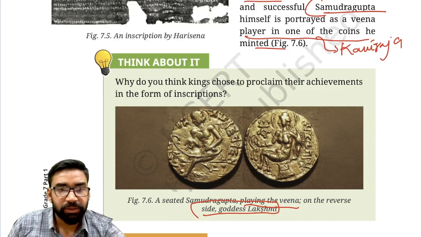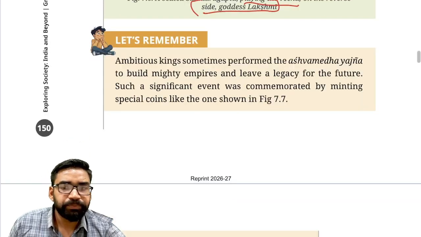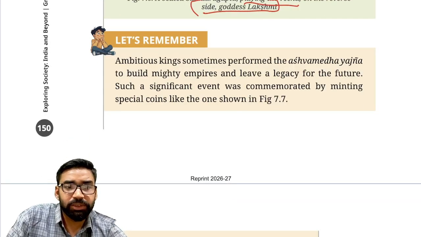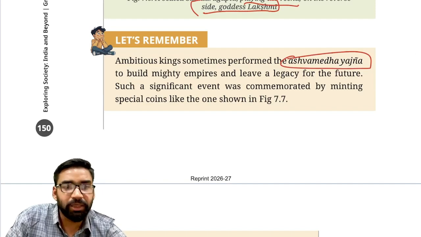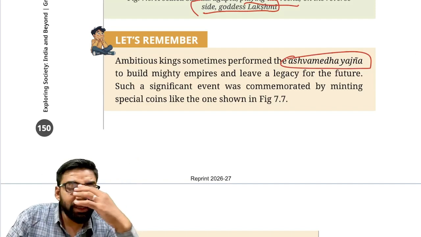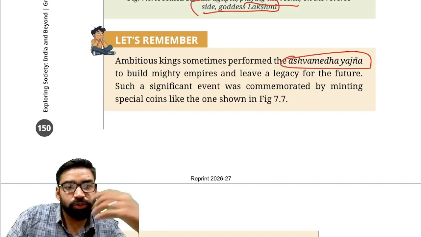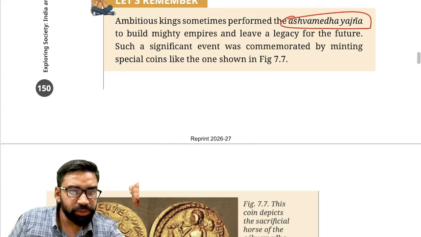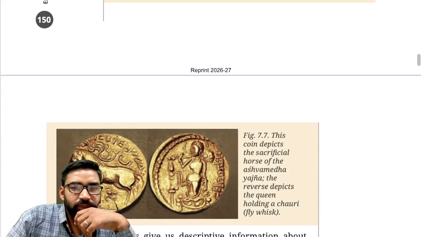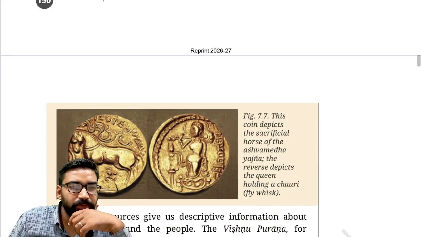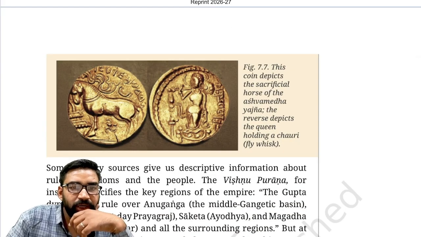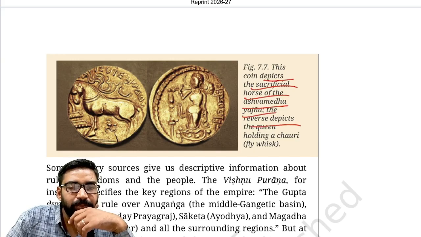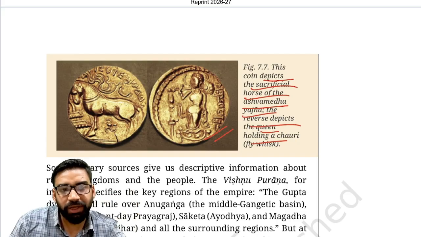Apart from this, Samudragupta also performed Vedic rituals, like the Ashwamedh Yagna, to build his mighty empire. Clear? So this is also very important. As you can see, this is his coin in which he performed the Ashwamedh. This coin depicts the sacrificial horse of the Ashwamedh Yagna, and the reverse side depicts the queen holding a chauri. Clear?